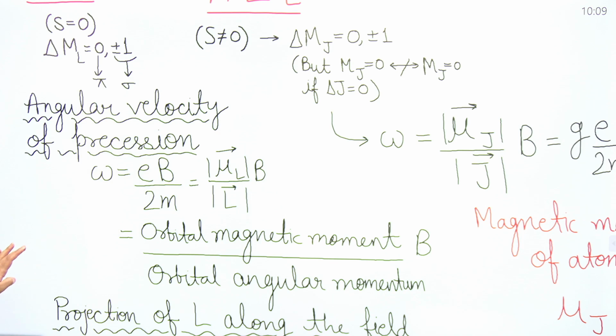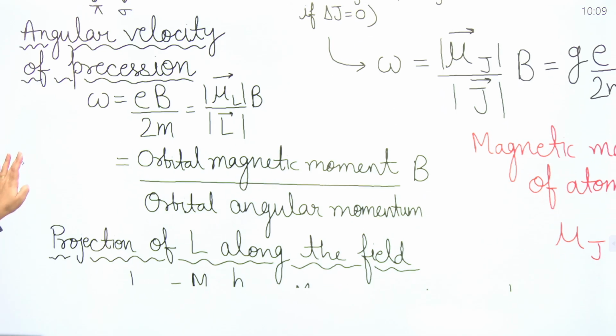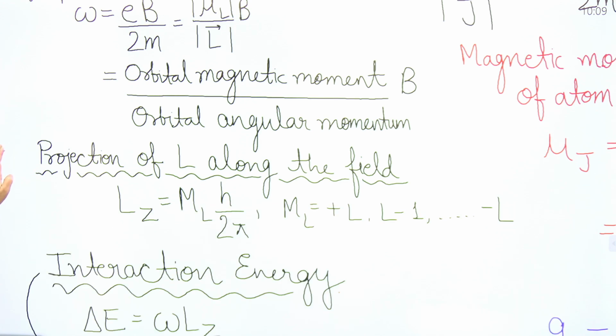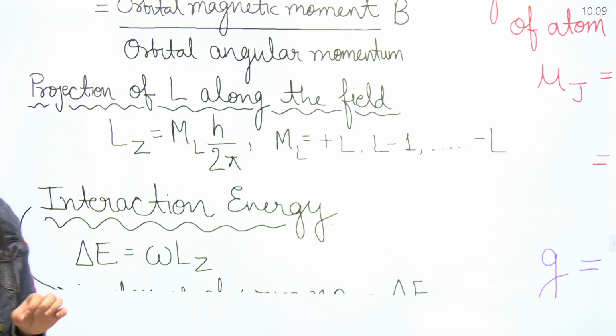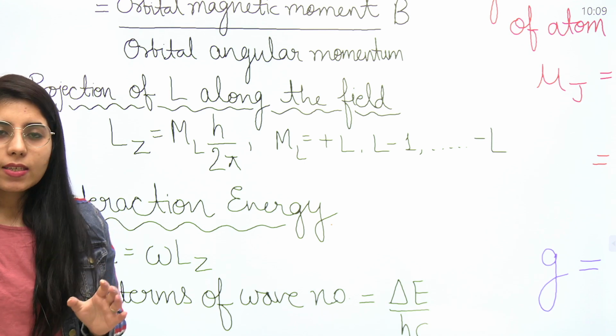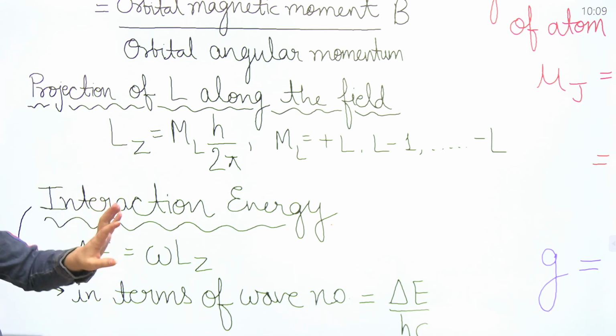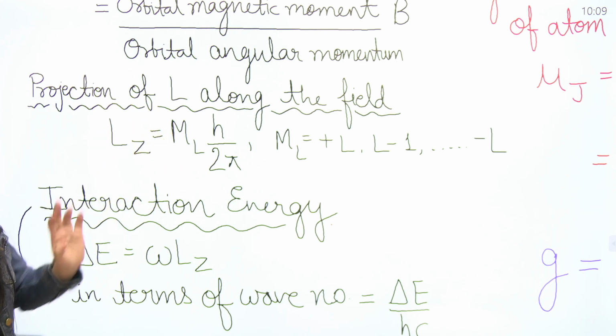Next, the next point is related to the projection of L along the field. Let's say the field has been applied along the z-axis. In that case, the L_z value which you have to consider will be m_l h upon 2 pi.